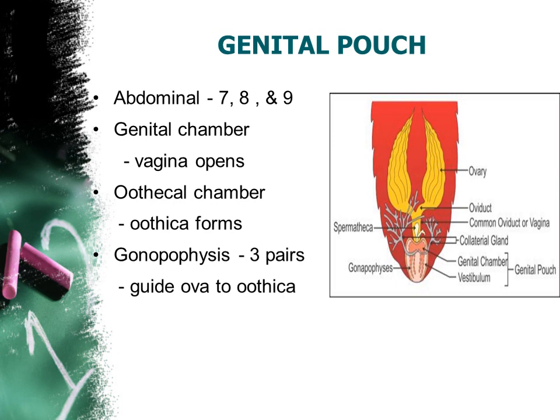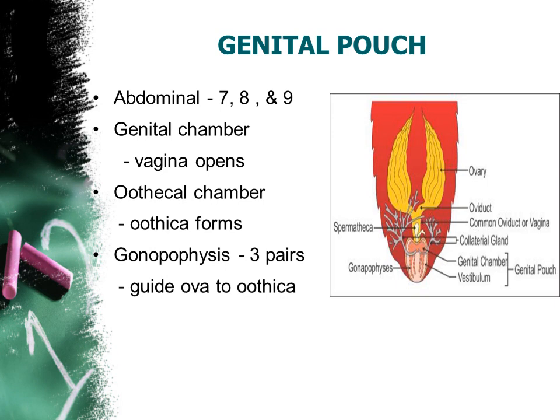Can you watch this vagina? What did we say about the vagina? The fusion of the oviducts is known as the common oviduct, or the vagina. Okay, so this vagina only opens into the genital chamber. So it is bringing the ovum from the ovary. Is it clear? The ovary is producing the ovum, so through the oviduct it will come towards the common oviduct or vagina, then from there it will come towards the genital chamber. Is it clear?